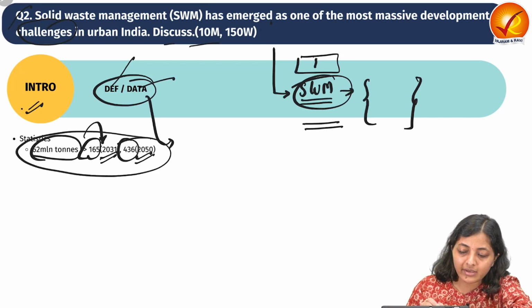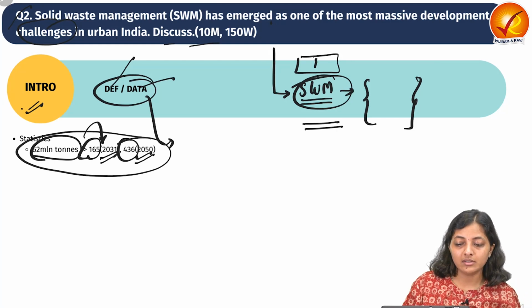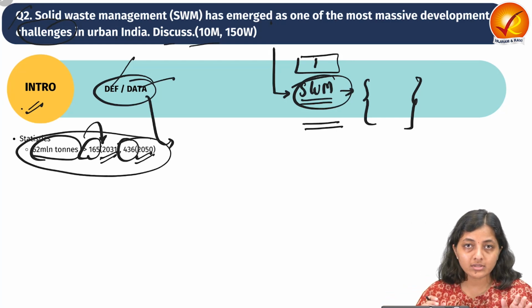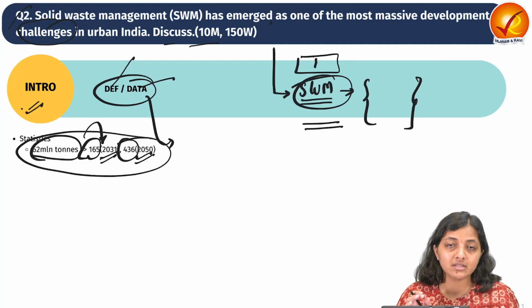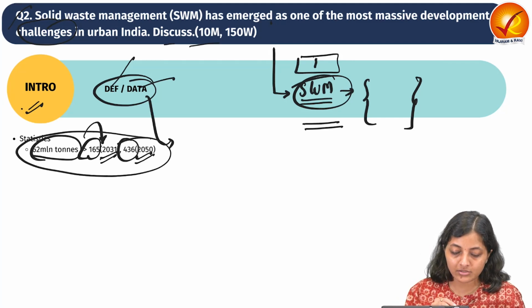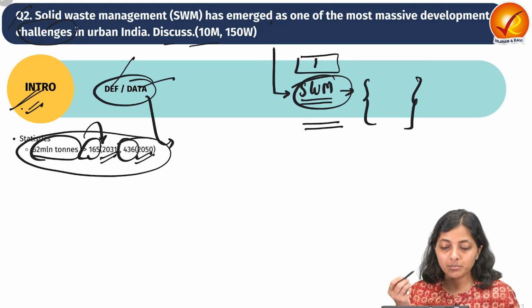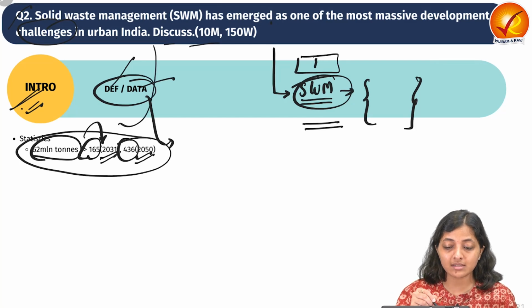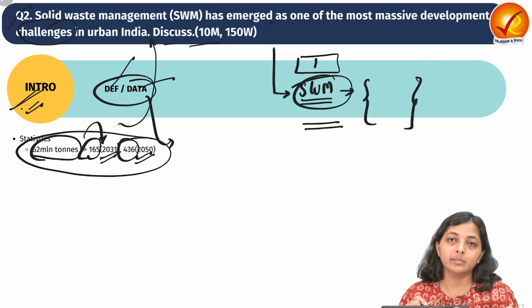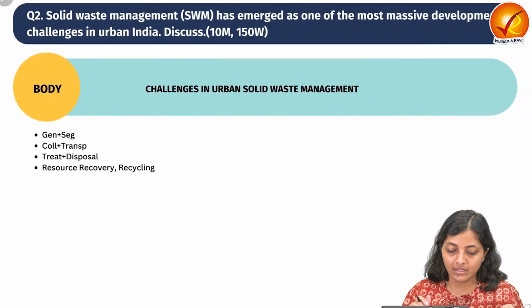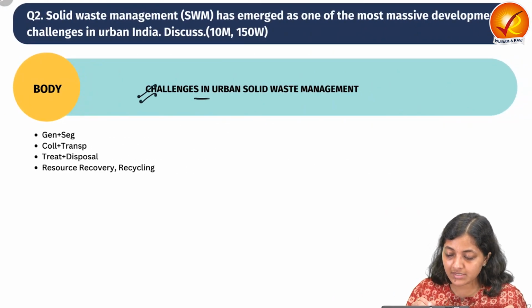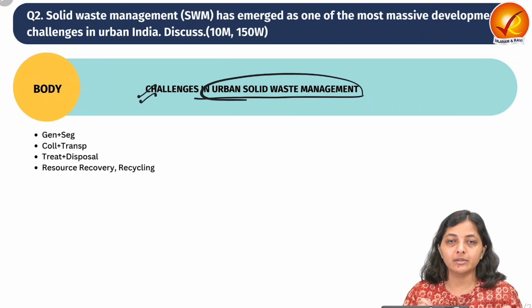So this significant scale of waste generation shows the significant challenges which India can face. This way you can start the introduction by quoting that yes, this is a very major challenge in urban development.